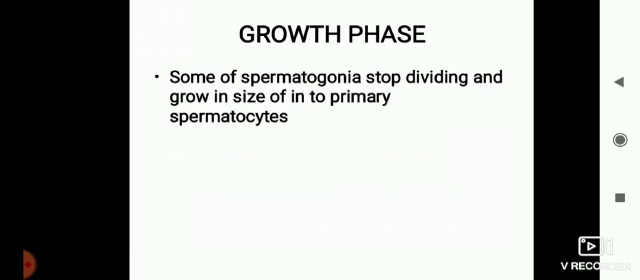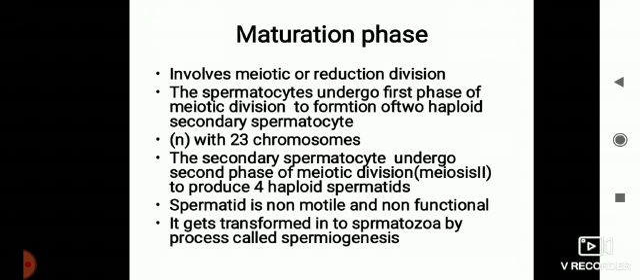Now second is the growth phase. Some of the spermatogonia stop dividing and grow in size into primary spermatocytes. They still have 46 chromosomes. Maturation phase involves the meiotic or reduction phase.